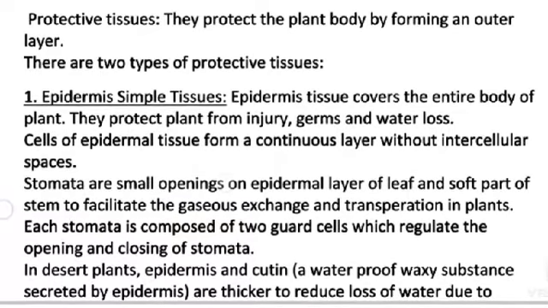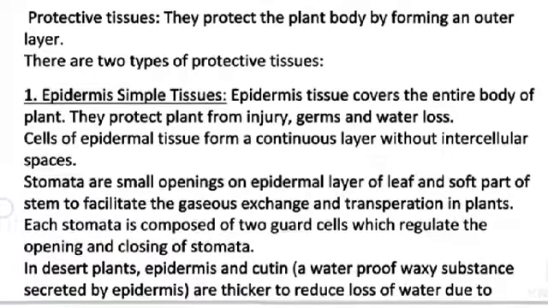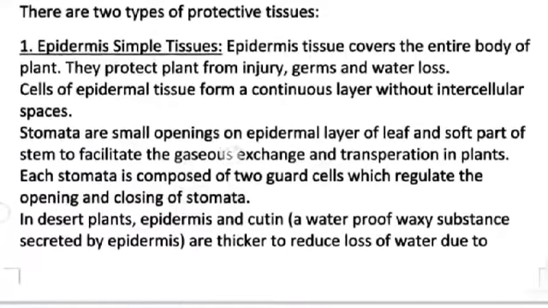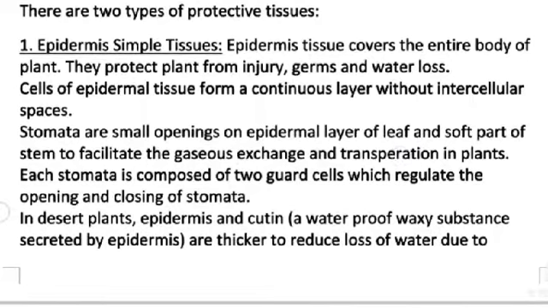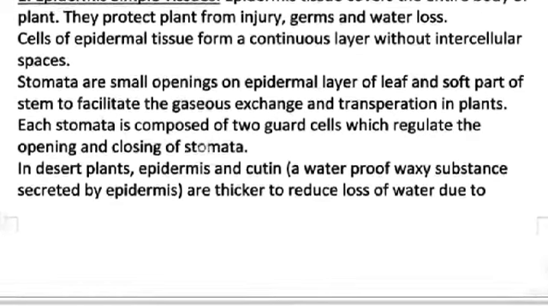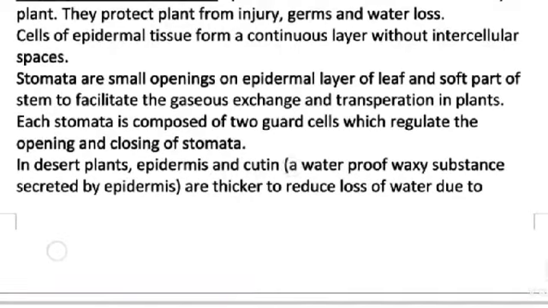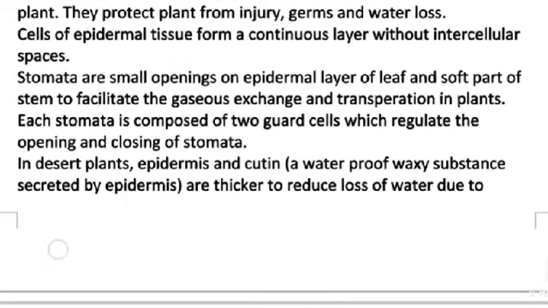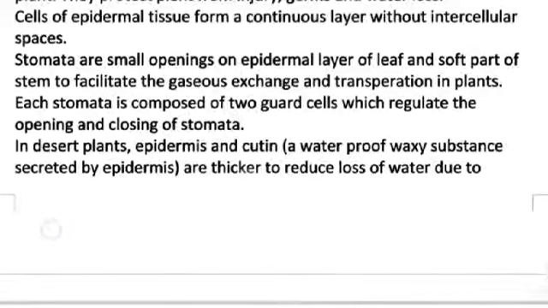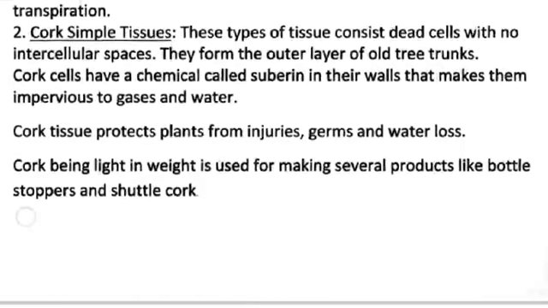Stomata are small openings on the epidermal layer of the leaf and soft parts of the stem to facilitate gaseous exchange and transpiration in plants. Each stoma is composed of two guard cells which regulate the opening and closing of the stomata. In desert plants, the epidermis and cutin, a waterproof waxy substance secreted by the epidermis, are thicker to reduce loss of water due to transpiration.